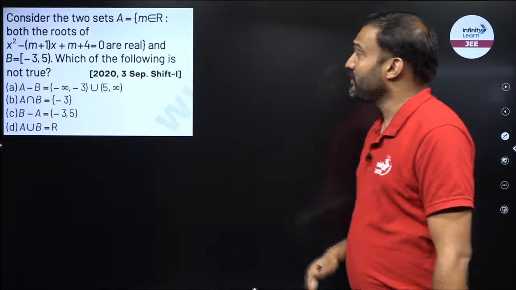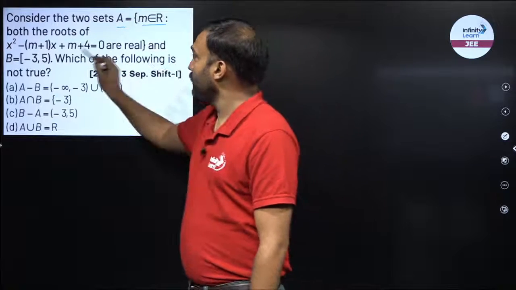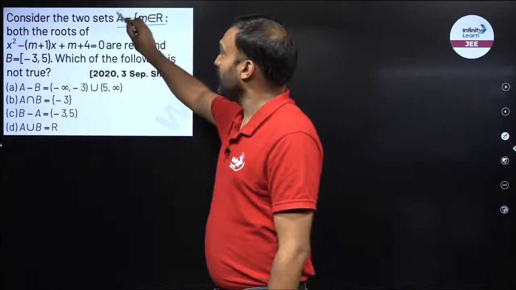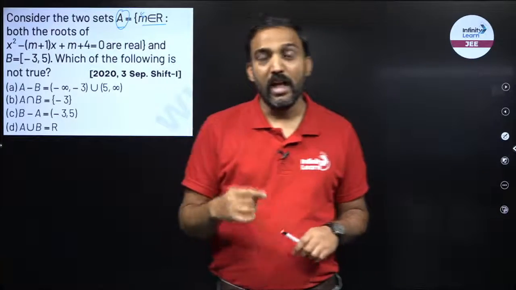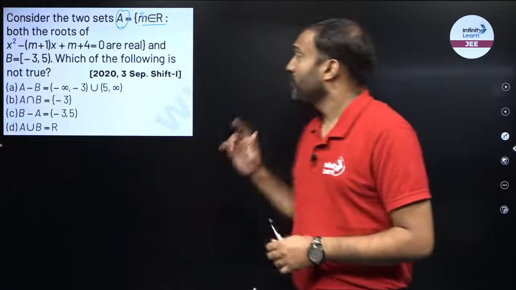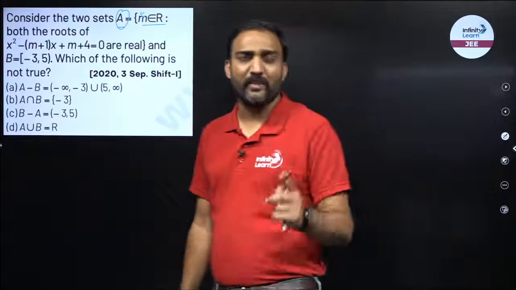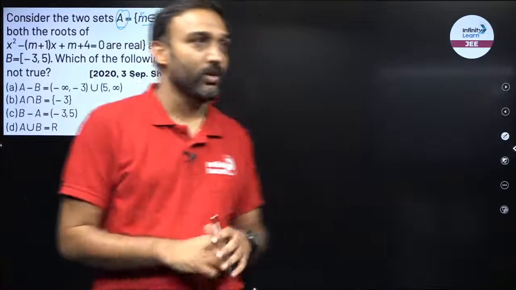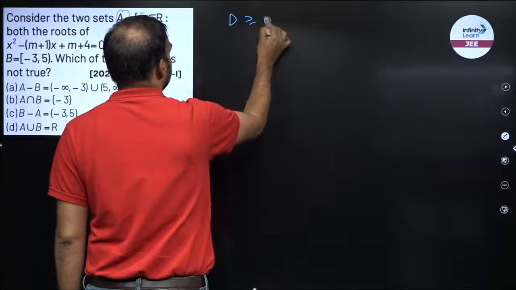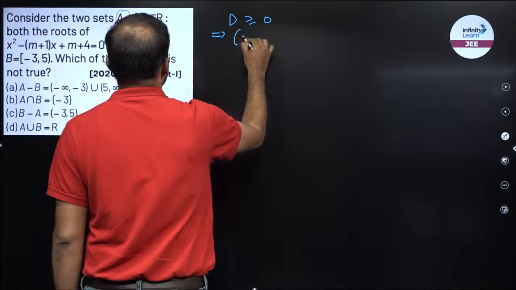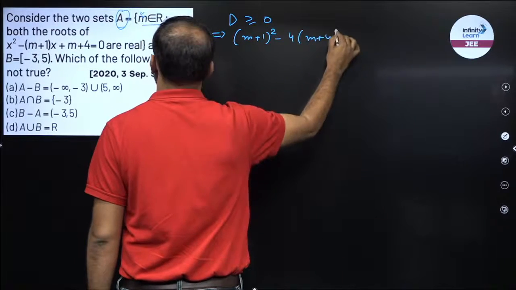Now set A: M belongs to R, both the roots of this equation are real. So what are the elements of set A? M. M represents the elements of the set A. And how do I find M? It says the roots of the quadratic are real. If the roots are real, then I can say the discriminant would be larger than or equal to 0. So we'll find the discriminant over here. So discriminant of the quadratic larger than or equal to 0. So what is the discriminant? B square minus 4AC.